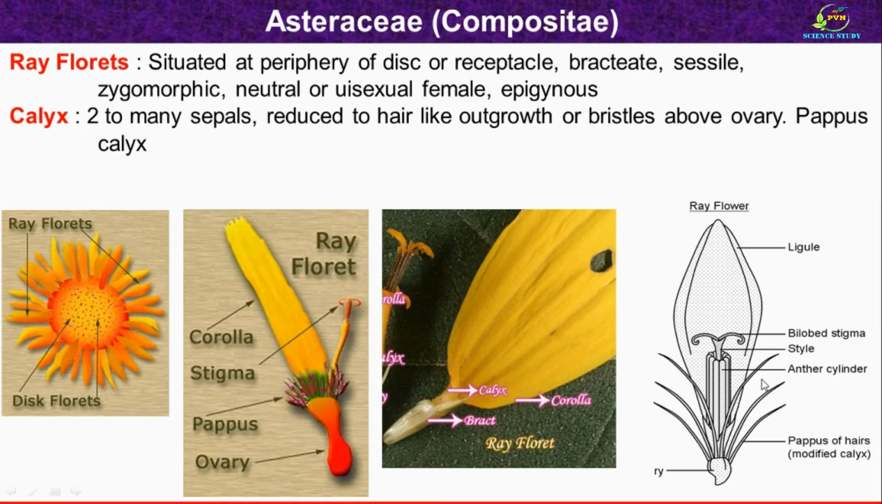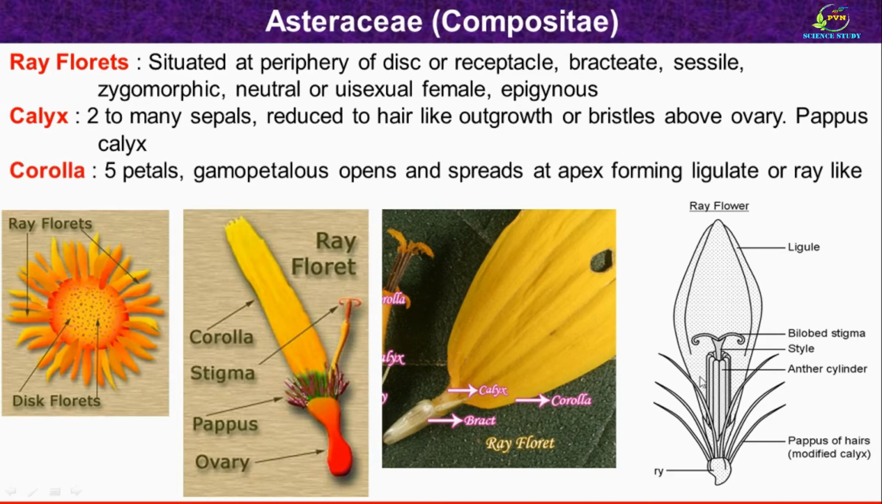In this sketch, you can also see that this pappus calyx is present over the ovary. This is the ovary and this is the pappus calyx. Then the next floral whorl is corolla. This is corolla. Corolla consists of 5 petals, but all petals are united and so described as gamopetalous.